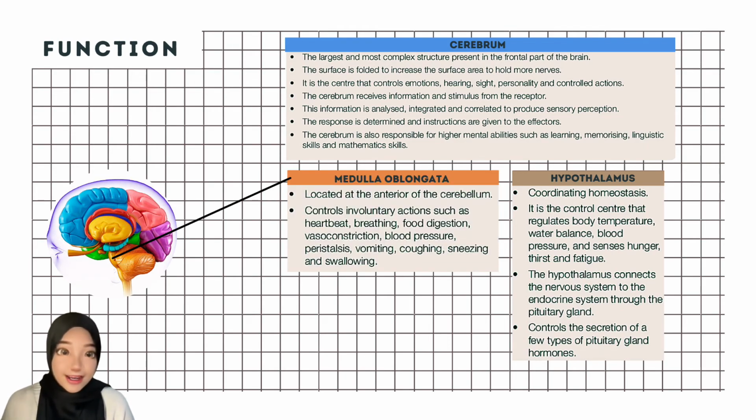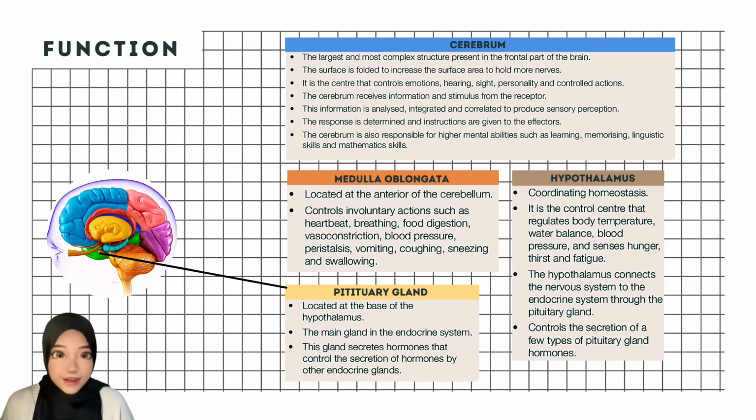Now let's take a look at the functions of the medulla oblongata. The medulla oblongata is located at the anterior of the cerebellum, where it controls involuntary actions such as heartbeat, breathing, food digestion, vasoconstriction, blood pressure, peristalsis, vomiting, coughing, sneezing, and swallowing.